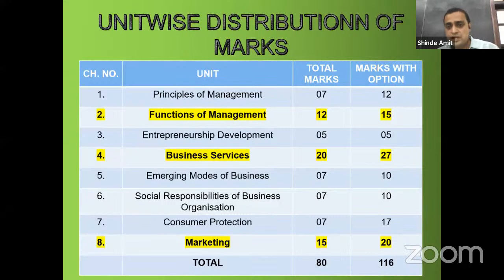So it is our recommendation, advice that you all do these chapters thoroughly so that you won't miss any question from these chapters. In this chapter, you don't have to leave anything for options, except the portion reduced by the board in case of Business Services. 2-3 business services are reduced by the board. Leaving those, for whatever else is there, you have to do proper studies out of that chapter number 4, Business Services.